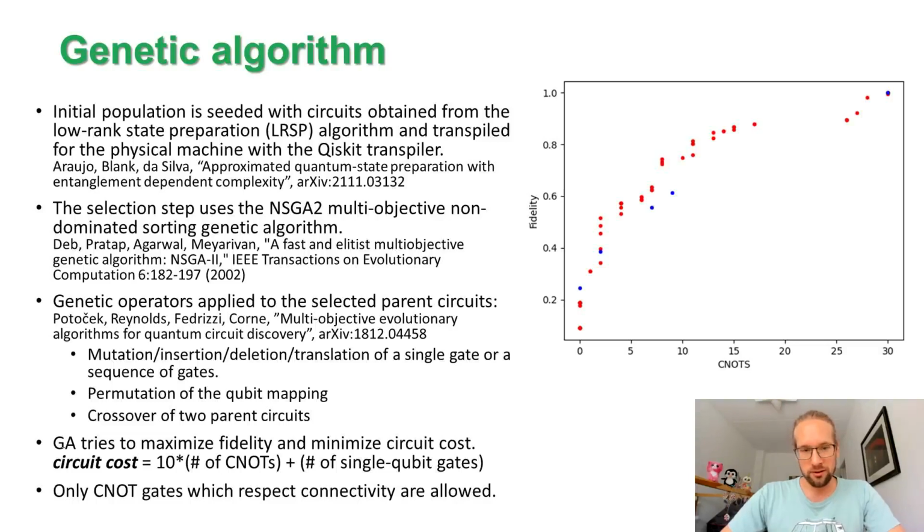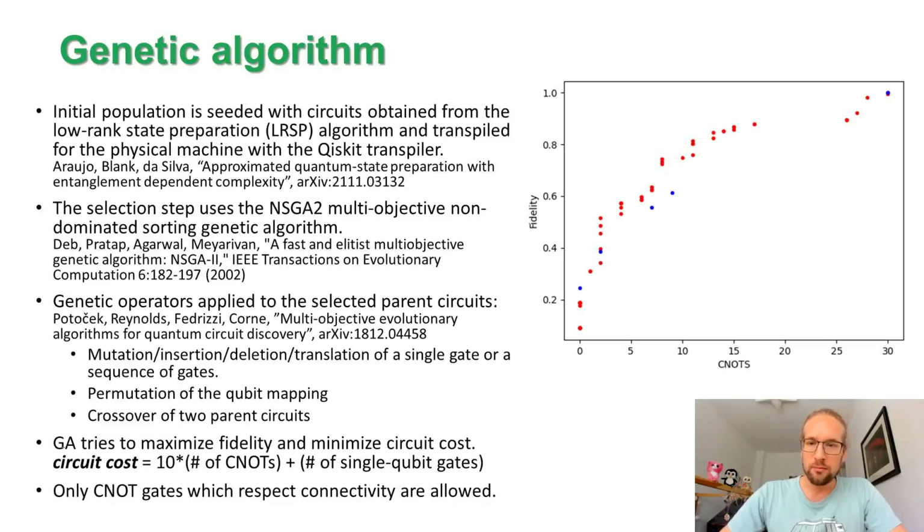Those genetic operators are based on this other paper here from 2018 by these authors. These are operations such as mutation or insertion or deletion of a single gate in the circuit or a sequence of gates, permutation of the qubit mapping from the logical qubits to the physical qubits, and also crossovers of two parent circuits where we combine two different circuits into new circuits.